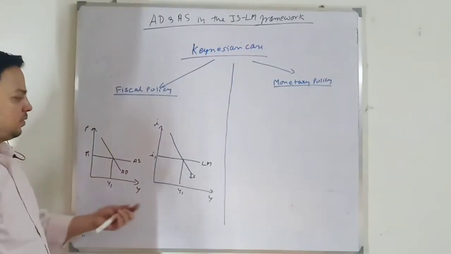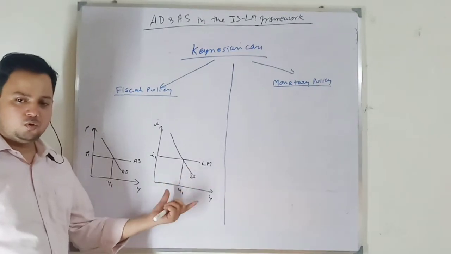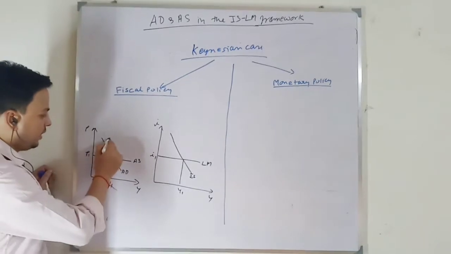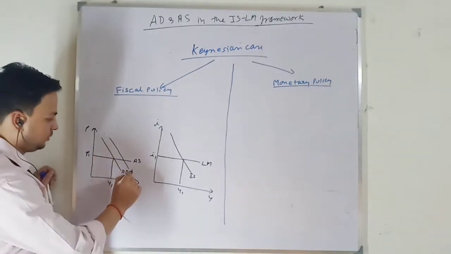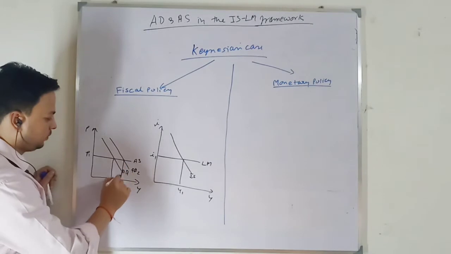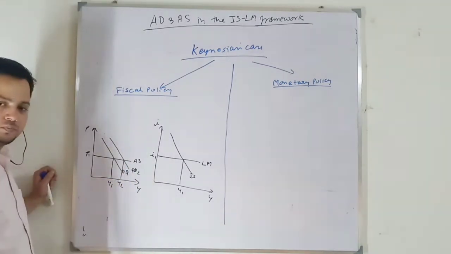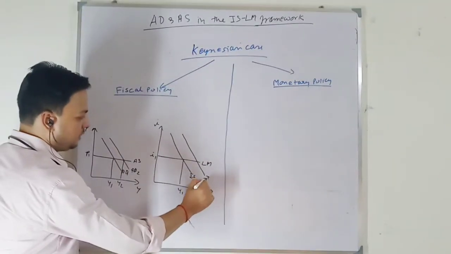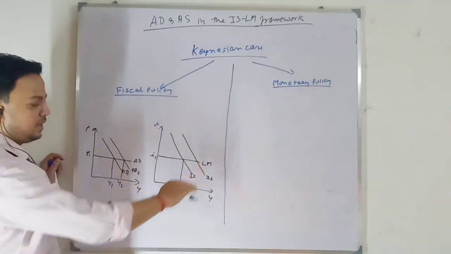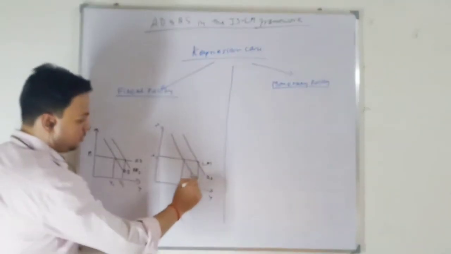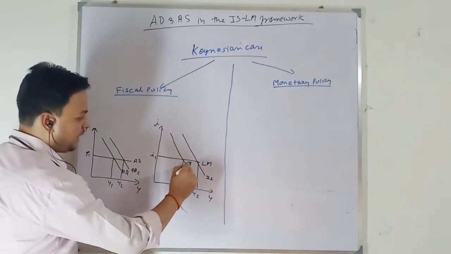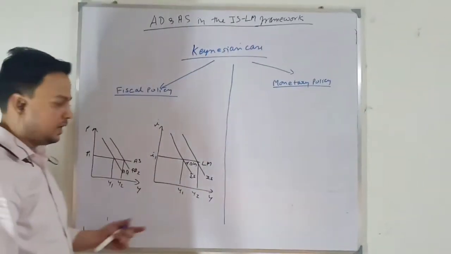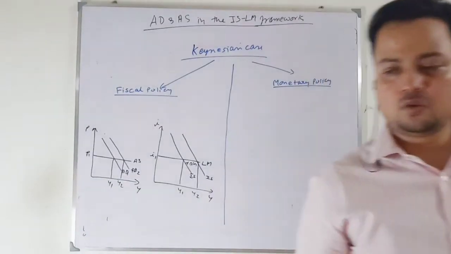Okay, so we know that in the Keynesian case, there will be no crowding out. That we know. So when there is a fiscal expansion, aggregate demand curve will shift parallel from AD1 to AD2. So output increases from Y1 to Y2. In case of the IS-NM model, when IS curve shifts rightward, given that my NM curve is horizontal, increase in output will be multiplier times change in government expenditure. So my output increases from Y1 to Y2 and I will achieve full multiplier value. So there is no crowding out.